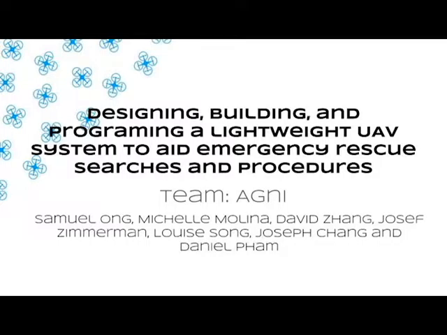We are Team Agni. In response to challenge number 2, developing a small, lightweight UAV system with autonomous navigation, we are designing, building, and programming a lightweight UAV system to aid emergency rescue searches and procedures.